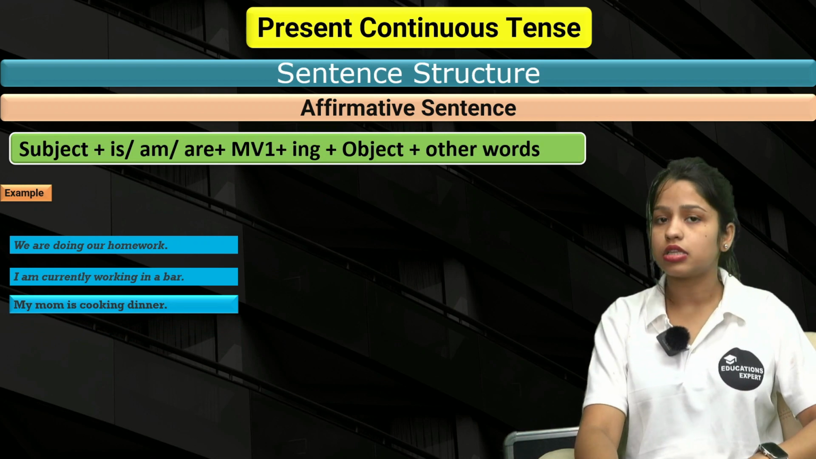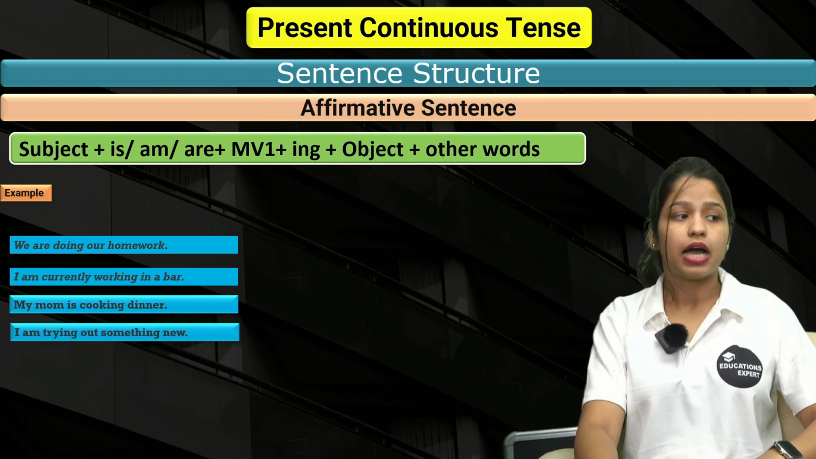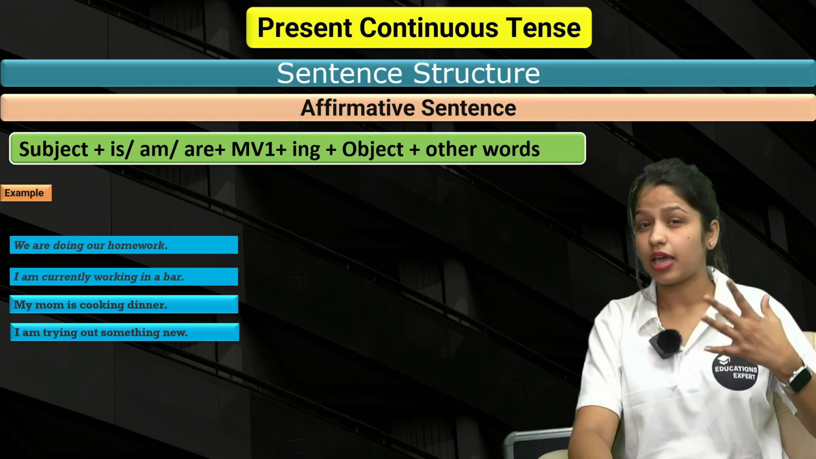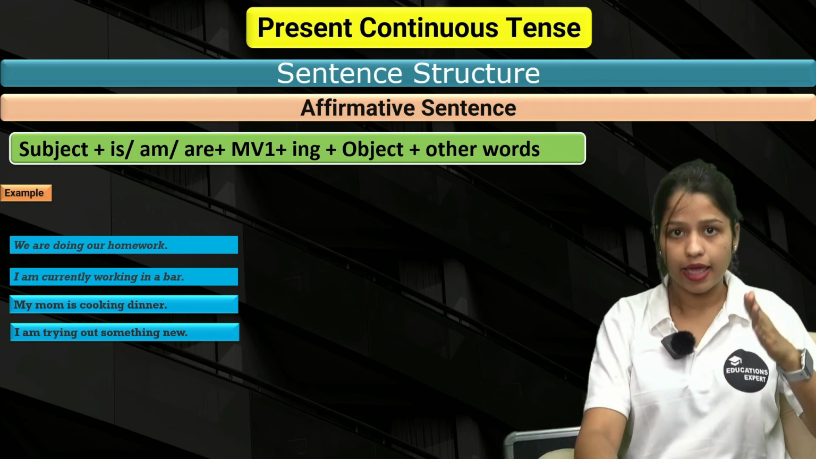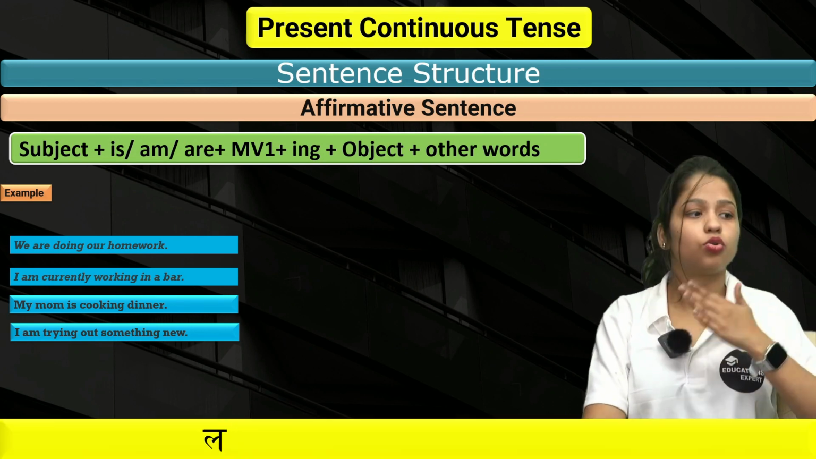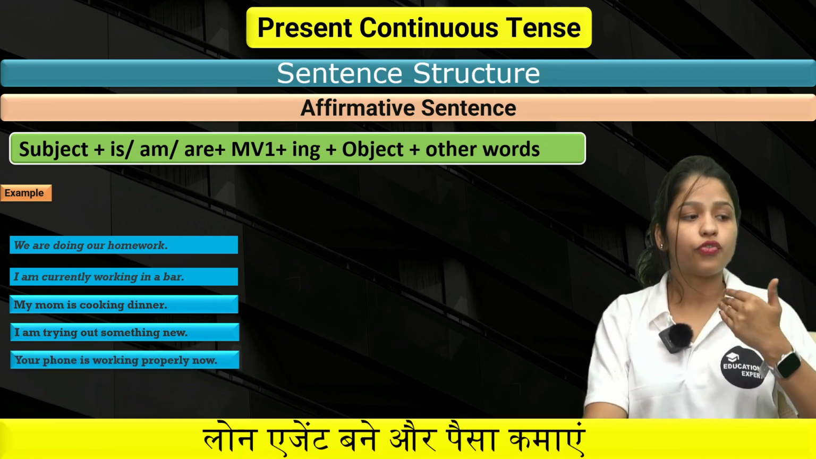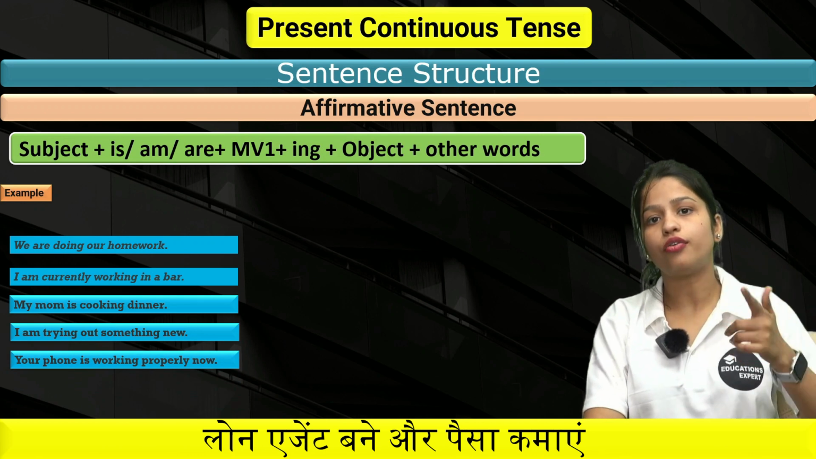My mom is cooking dinner. I'm trying out something new. I am, because I is the subject, then you have to use helping verb what? Am. I am trying out something. Clear? Your phone is working properly.